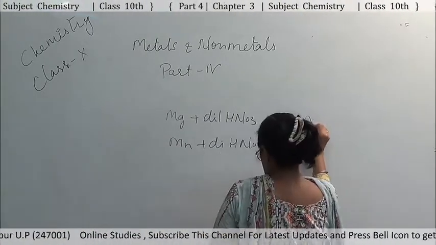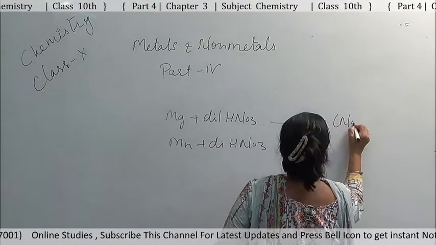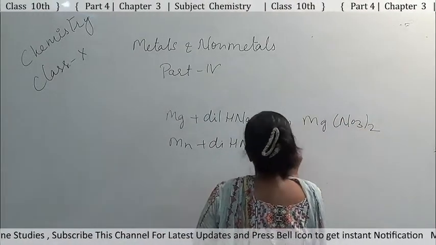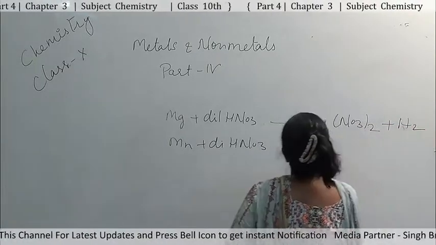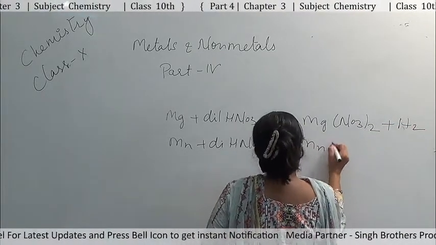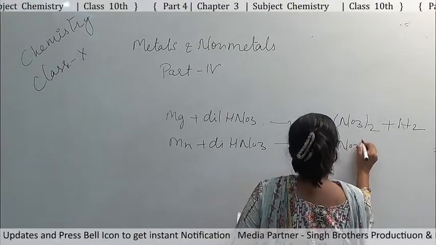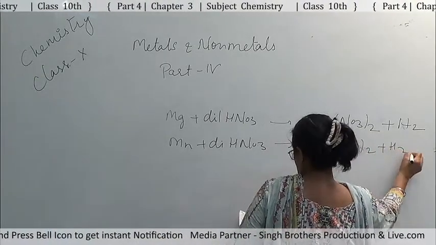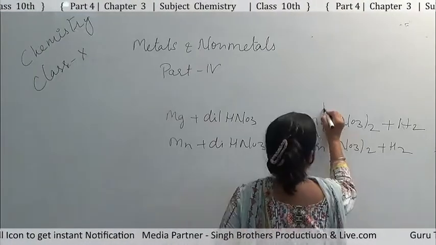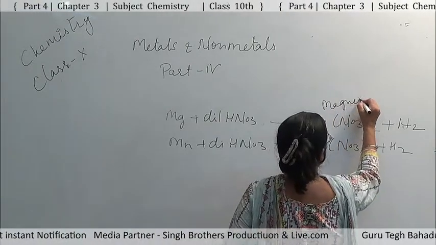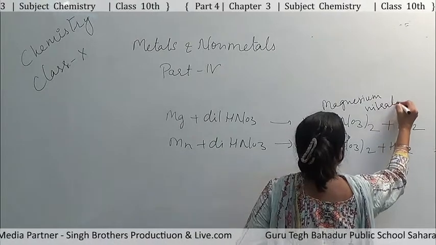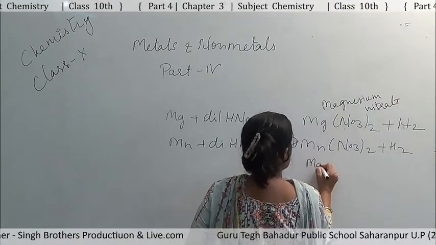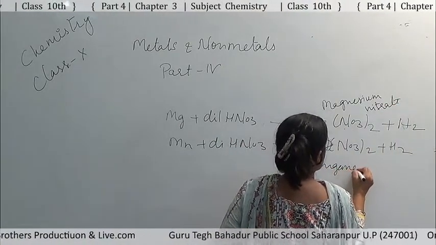It forms Mg(NO3)2, magnesium nitrate, and besides that H2 is produced. In the other case, Mn(NO3)2 plus H2. This is magnesium nitrate and this is manganese nitrate.